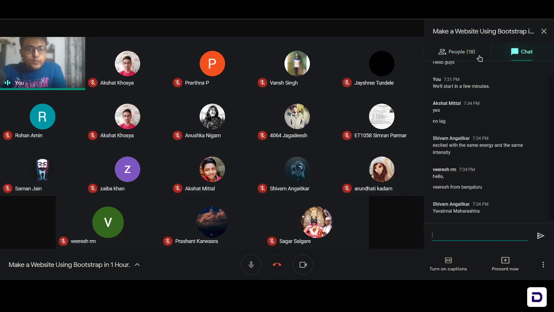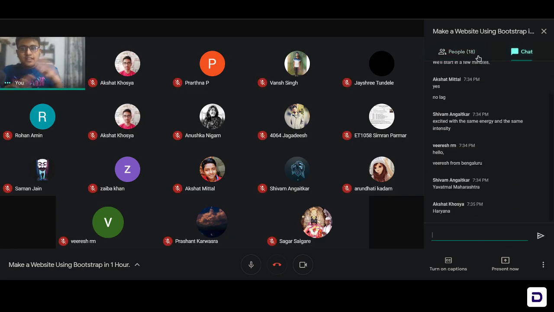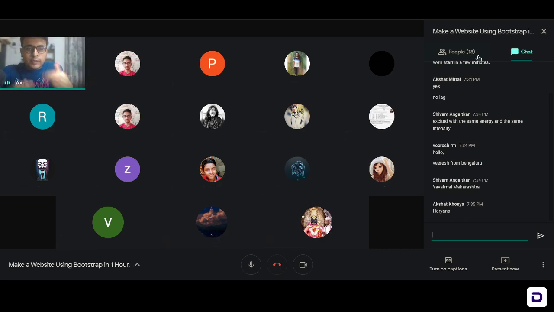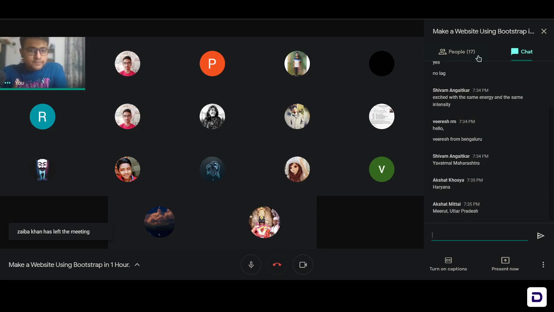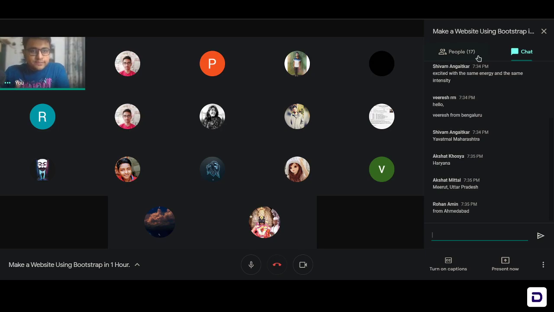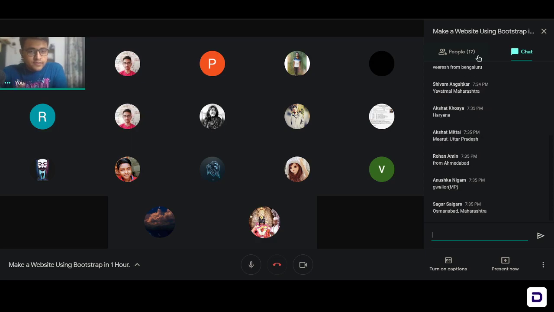Come on, guys. I know most of you are from the community, but still, just write down in the chat box so that people know where you're from. Yeah, Haryana, that's great. Meerut, Uttar Pradesh, amazing. Ahmedabad, Gwalior, Maharashtra again, that's great.